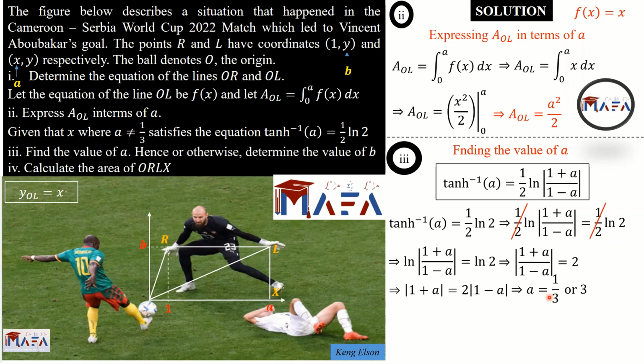Alright, so solving this, we get two values of a. A should be 1/3 and a should be 3. But since I denied a to be 1/3, as the equation says, it means you are going to take just a to be 3. And clearly 3 makes sense because 3 is greater than 1. 1/3 is less than 1. But from your picture, we can see where a is greater than 1. 1/3 is less than 1, so a cannot be 1/3. So a being 3 makes sense. So we have succeeded in getting the value of a.